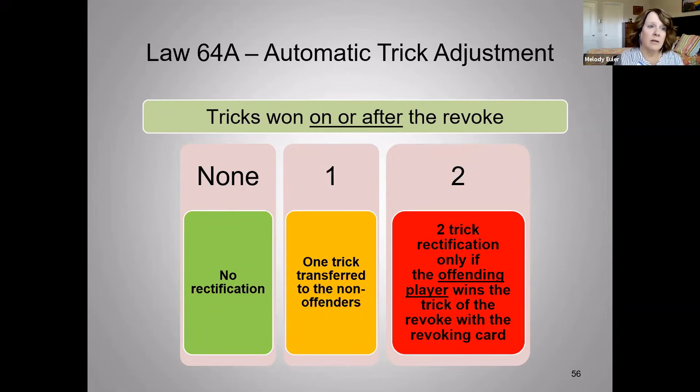If the trick was won in the revoking hand, but no other tricks were won, or if the trick was not won by the revoking hand, but that trick was won by the revoking side or a trick in the future by the revoking side, then 1 would be returned. The only time we get into the 2-trick territory is when the person revoking has won by trumping, obviously, and then their side wins subsequent tricks. That's when we're looking at the automatic 2-trick adjustment.